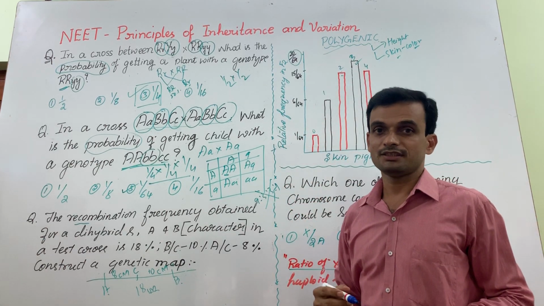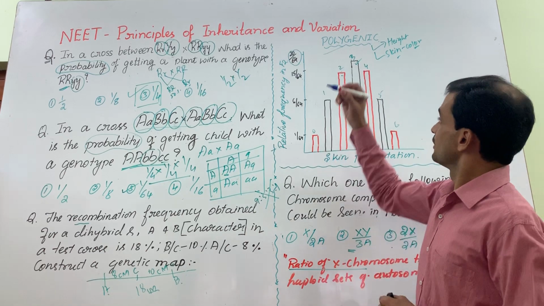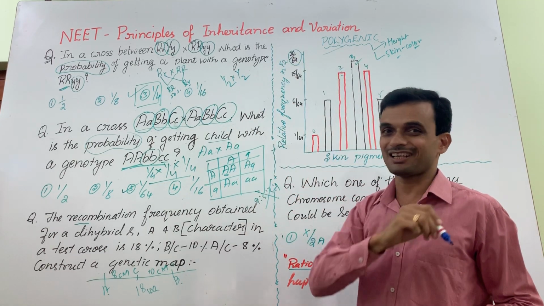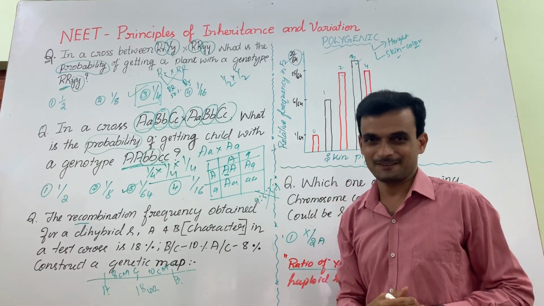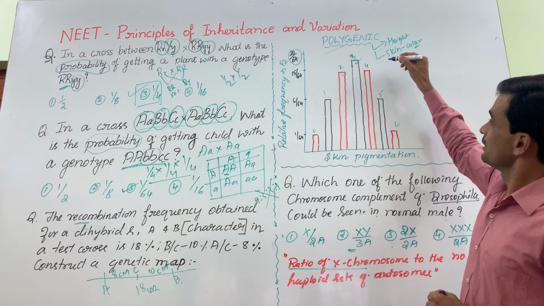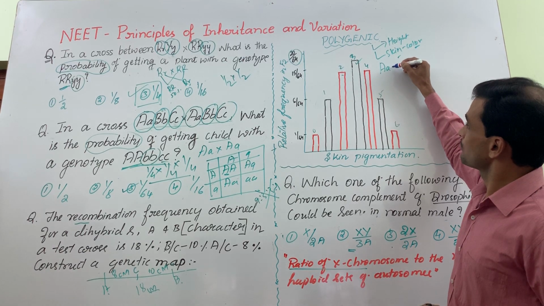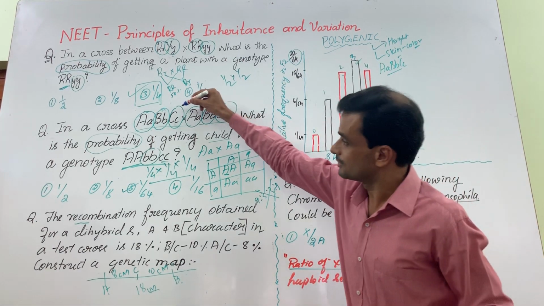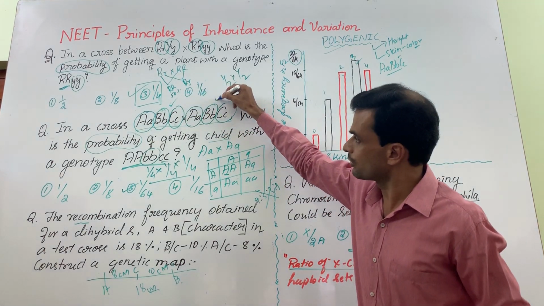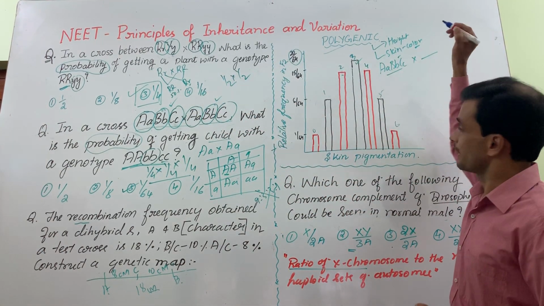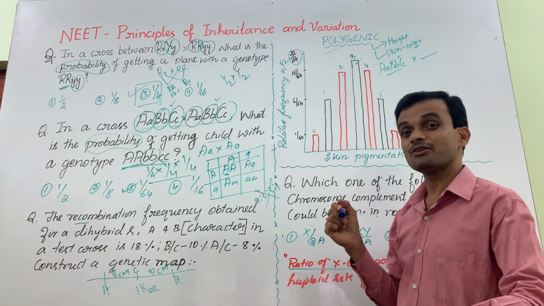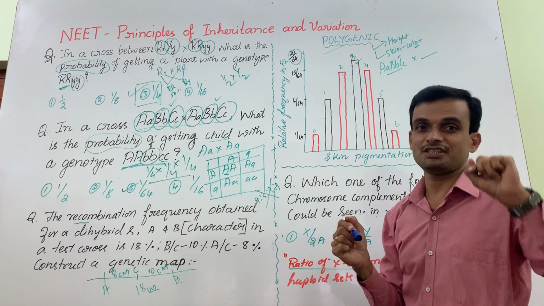Then why did I take this sketch? This will tell you about inheritance of skin color in humans, inheritance of height in humans. I assume that the parent has capital A small a, capital B small b, capital C small c genotype. See this genotype. Another parent also has the same genotype. What can be the genotype or phenotype of the child?